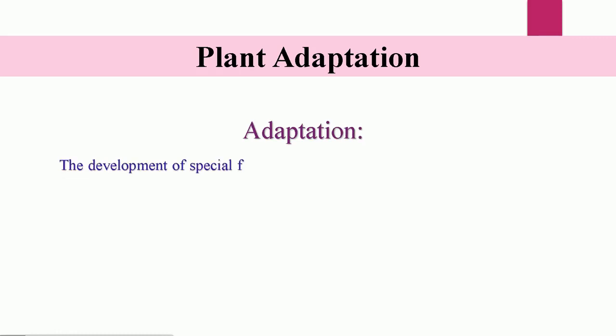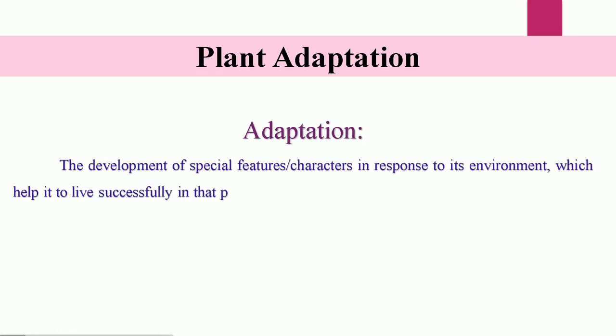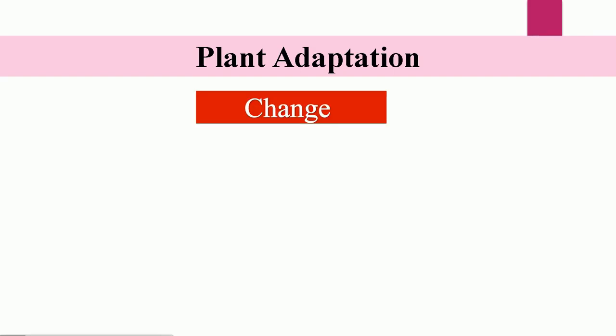So we can summarize the meaning of adaptation as the development of special features or characters in response to its environment, which help it to live successfully in that particular environment or habitat. Adaptation causes a change in the body of that plant or animal.